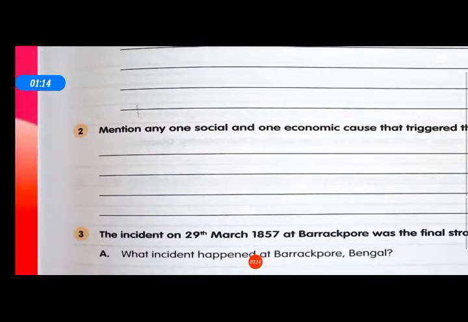Now come to the second question. Mention any one social and economic cause that triggered the revolt of 1857. You can write any one of your choice. I had written discrimination in social cause. Racial discrimination was practiced by the British at every step, in hotels, parks, railway compartments. All the racial discrimination can be seen here. Priority was given to the British. And in economic factor, farmers were forced to grow cash crops to increase the Company's revenue.